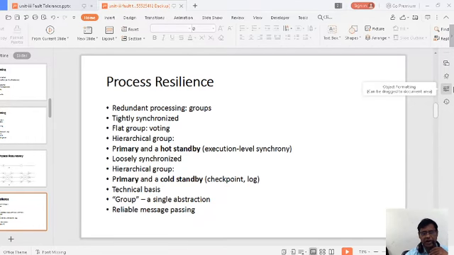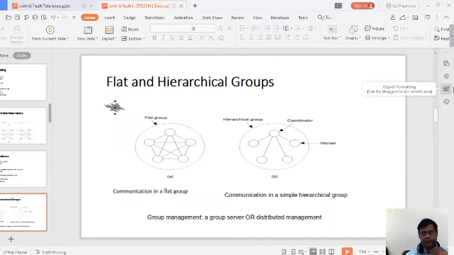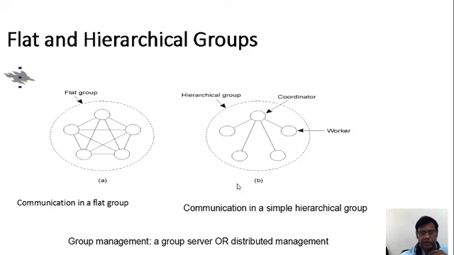And reliable message passing: the reliability of a packet passing from A to C. Flat and hierarchical groups. We can see here how a packet is transmitted from A to C. Here we can see a flat group. The packets are transmitted in communication like this, from A to B and A to C, as we have just seen.